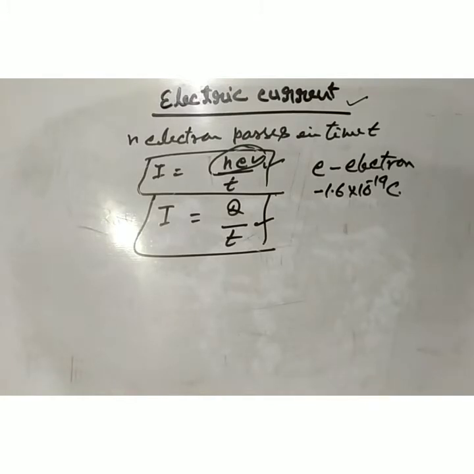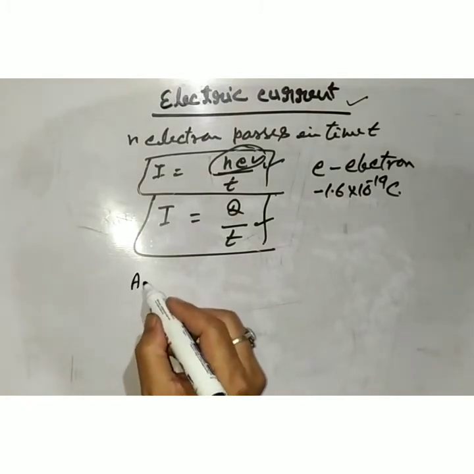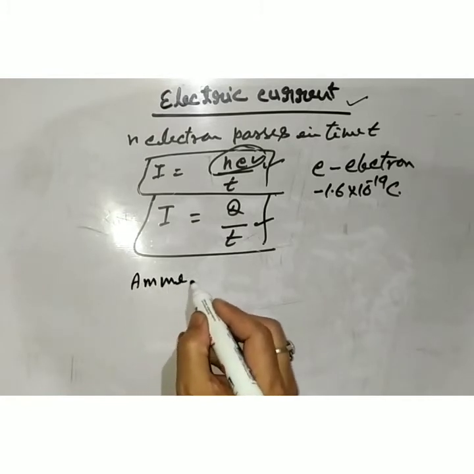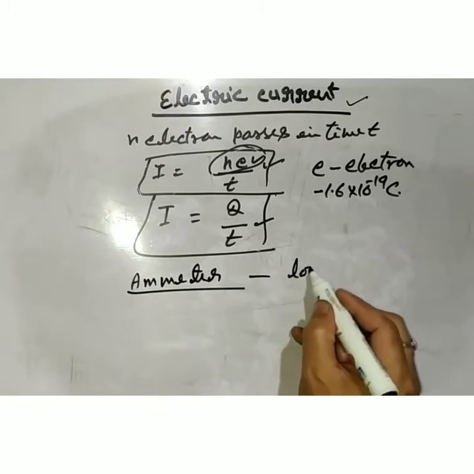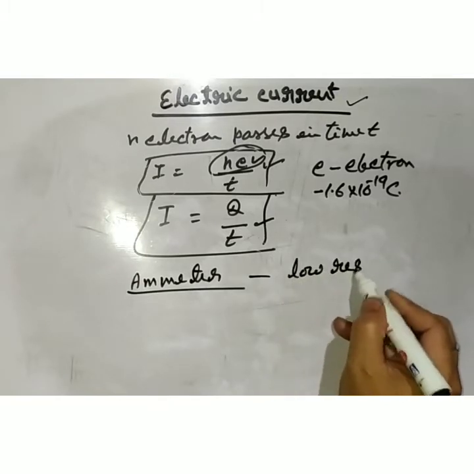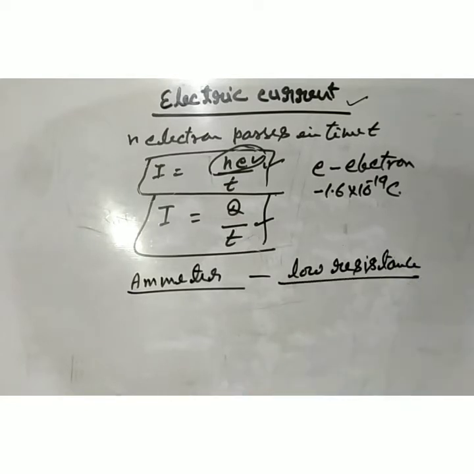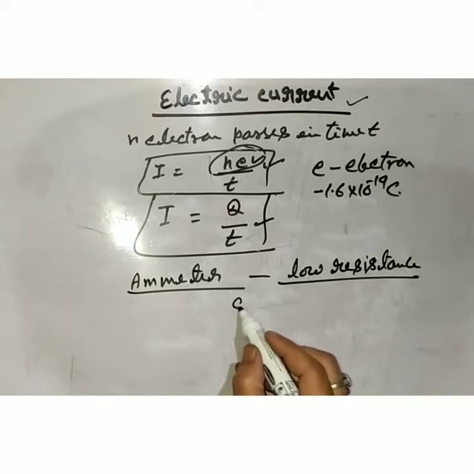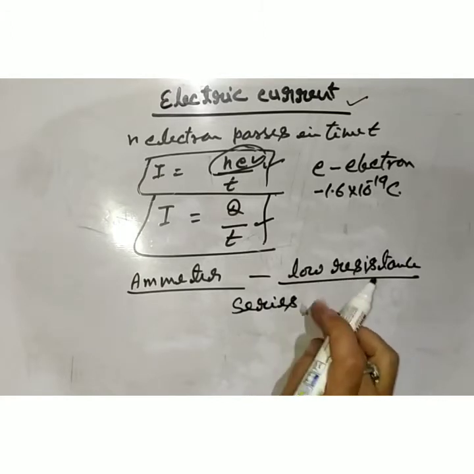Electric current is measured by an instrument known as an ammeter. It is a very low resistance device. Remember always, ammeter is a very low resistance device, so it is always connected in a series combination.